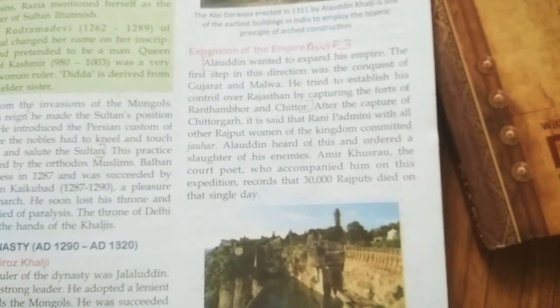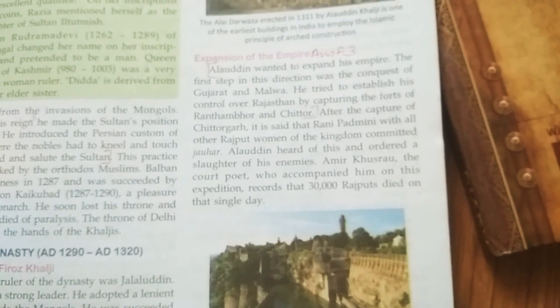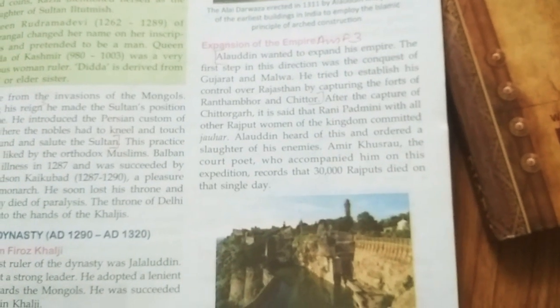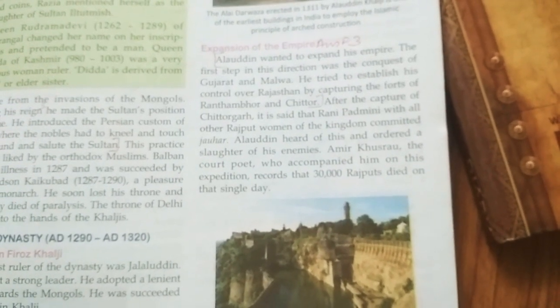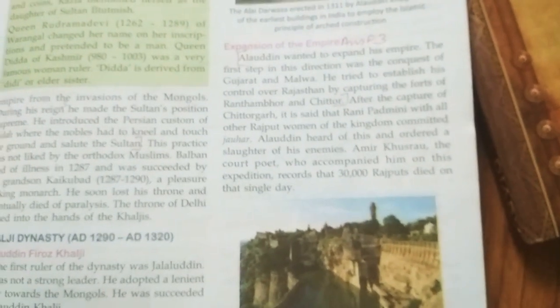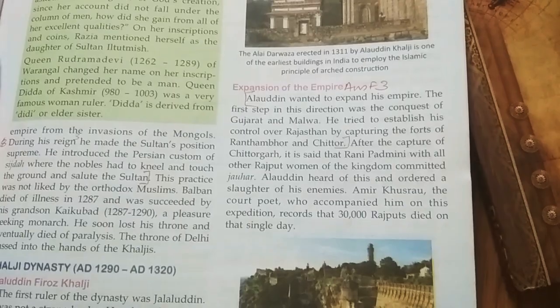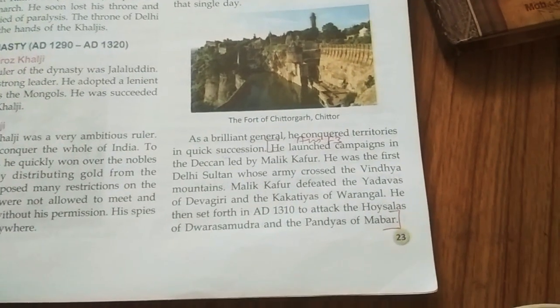F3. Describe the expansion of Delhi Sultanate under Alauddin Khilji. Answer. Alauddin wanted to expand his empire. The first step in this direction was the conquest of Gujarat and Malwa. He tried to establish his control over Rajasthan by capturing the forts of Ranthambore and Chittor. Till here the first point, then change the paragraph. Begin from the second line here.